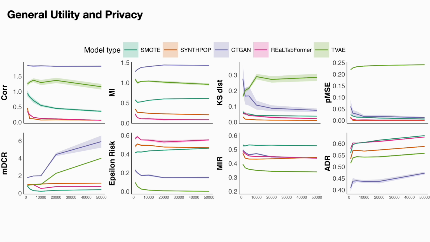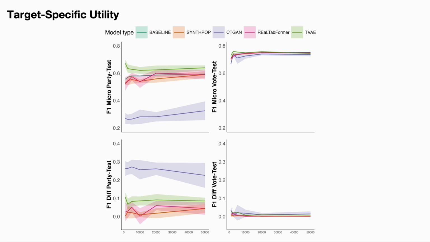Looking at the global evaluation of general utilities, we observe that synthpop tends to be the best candidate here. In terms of privacy consideration, CTGAN performs better across all different measures. Considering target utilities, we recognize that REaLTabFormer and TVAE both perform very well in this context.